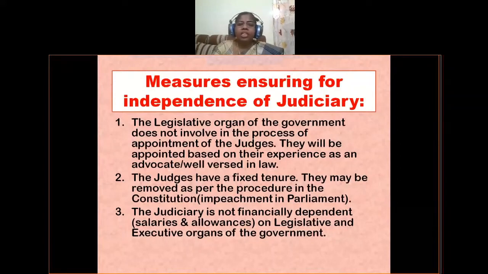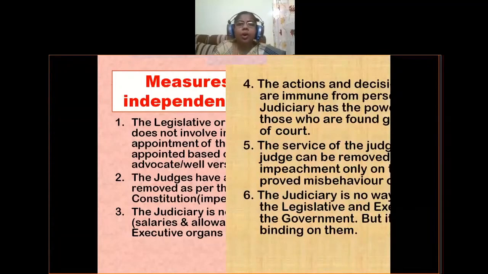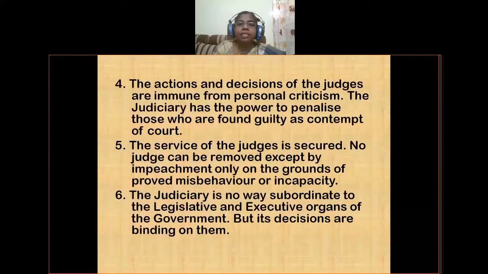The judiciary is financially independent, not dependent on legislative and executive organs for salaries and allowances. Regarding salaries and allowances also, it is not dependent. That means the judiciary is not dependent on the legislative organ or executive organ of the government. It is decided by the Constitution of our country. And the actions and decisions of the judges are immune from personal criticism.